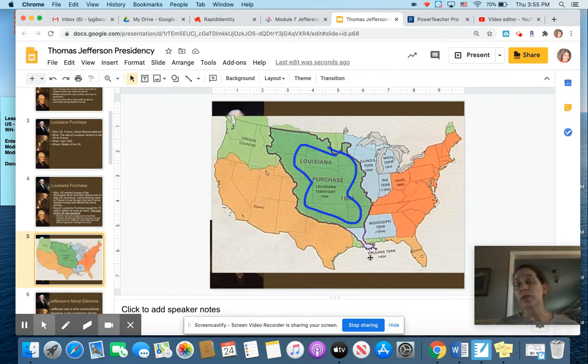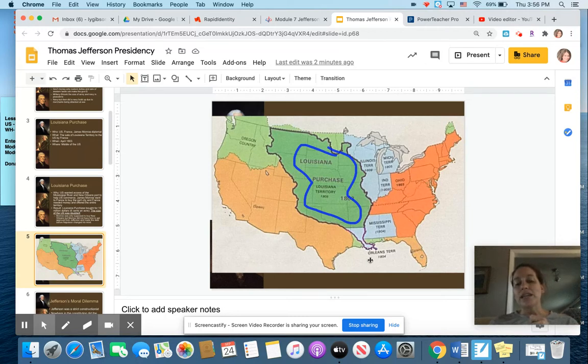And Napoleon was too busy conquering Europe that he did not really care about holding on to territory at that point in the Americas. And so James Monroe shows up in France and says, hey, we'd like to buy New Orleans because it's at the bottom of the Mississippi River, and that would obviously help us territory-wise and trade-wise if we could control the port at the Mississippi River.